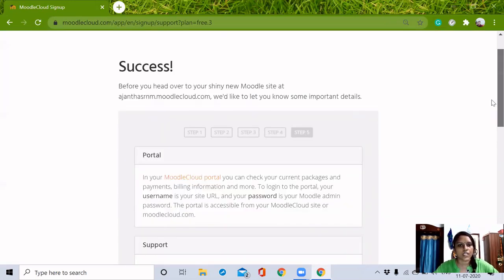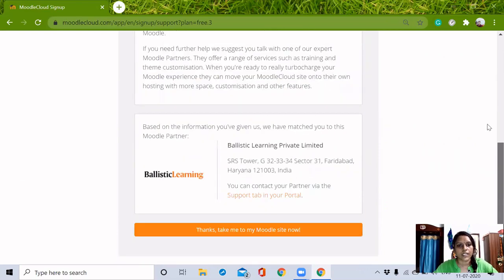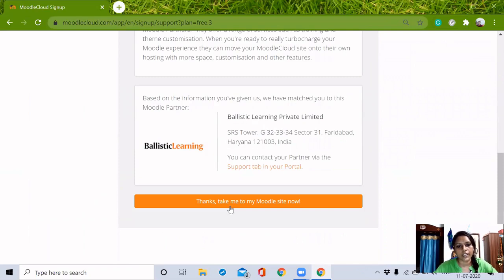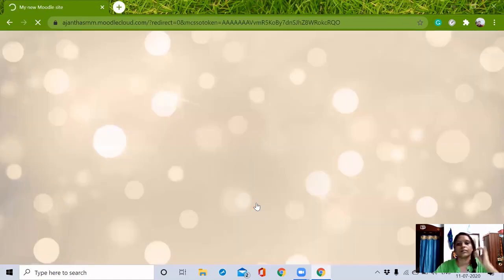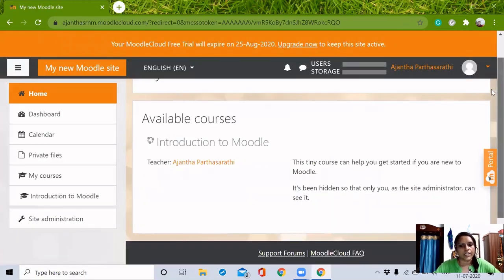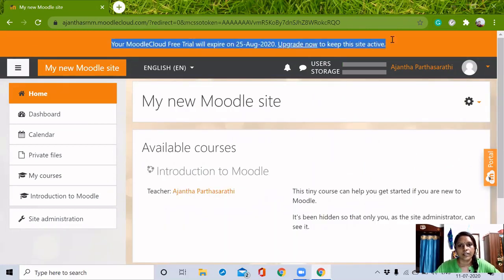So we have successfully created our new Moodle site. My site will be in the name of ajantaesaranam.moodlecloud.com. So after reading all these things, we have to click thanks, take me to my Moodle site now. So this is our Moodle site. It will have this message that my site will expire on 25th August 2020.